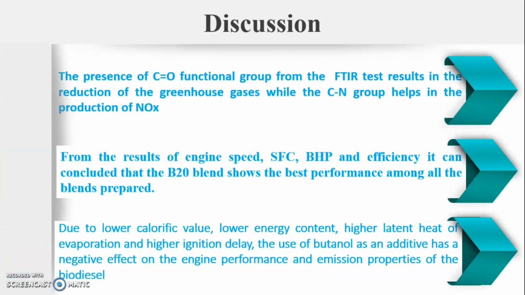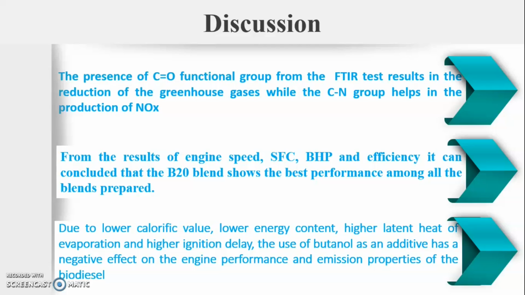Now moving on to the discussion part, the presence of the CO functional group that we have confirmed from the FTIR test shows that the reduction of greenhouse gases is possible by the use of biodiesel, but the CN functional group helps in the production of NOx.